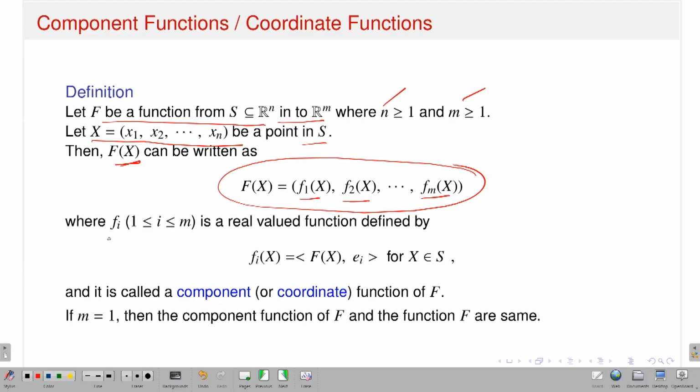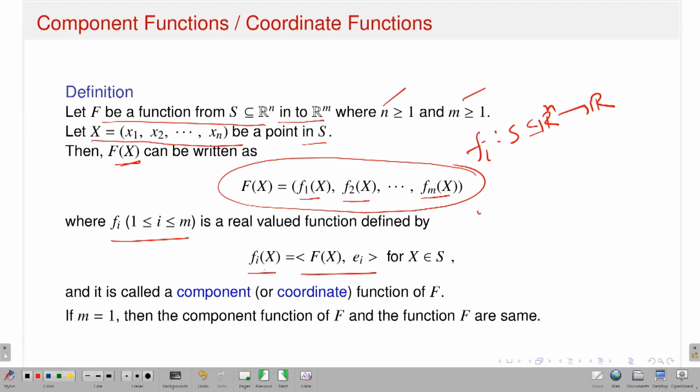Now I have written where small f suffix i is a real valued function, but its domain is Rn. That means the function fi is a map from S, a subset of Rn, to R. So given a function capital F from Rn to Rm, I can represent that function capital F in m many components f1, f2, up to fm, where each fi is a real valued function from the set S, subset of Rn, to R. And how do I define the function small fi? Small fi at x is nothing but the inner product between capital Fx and ei.